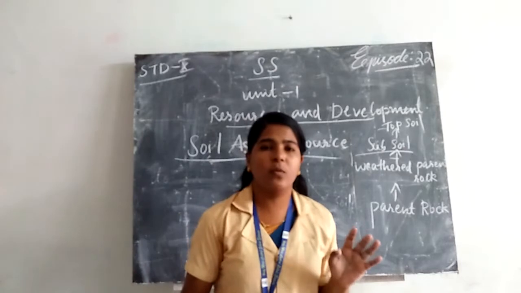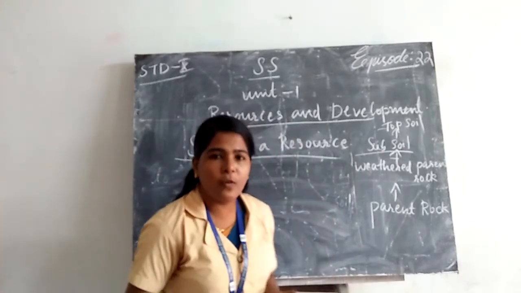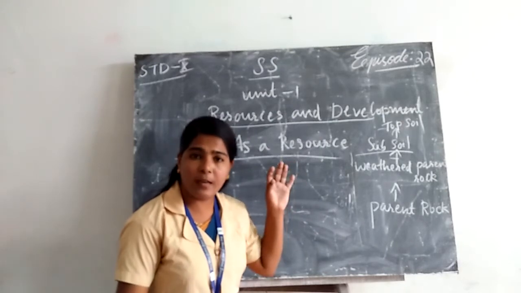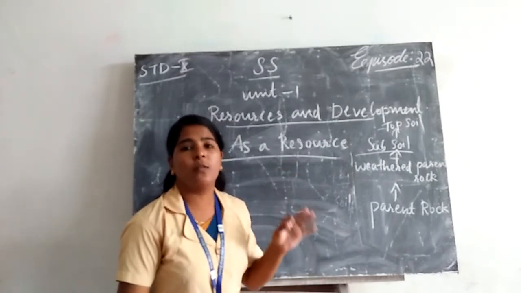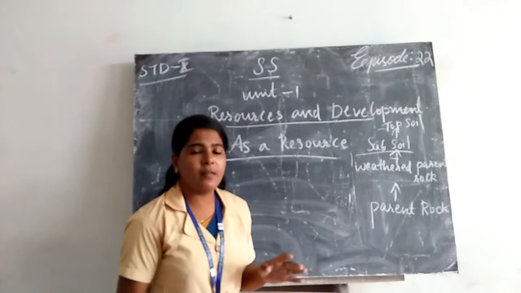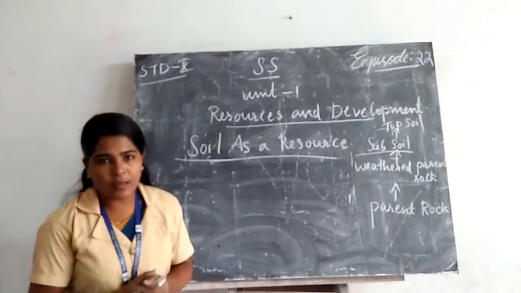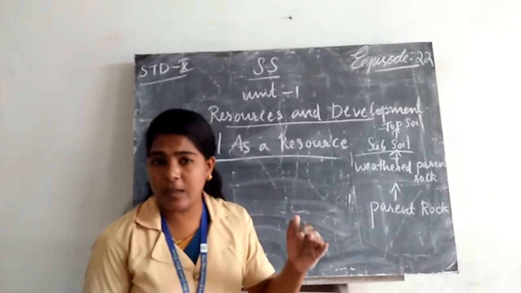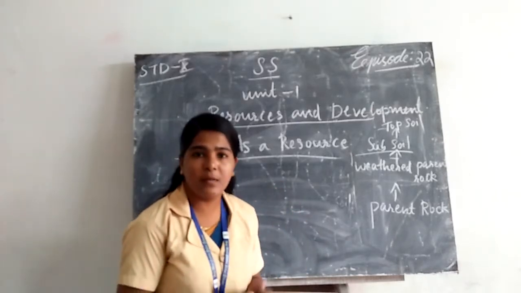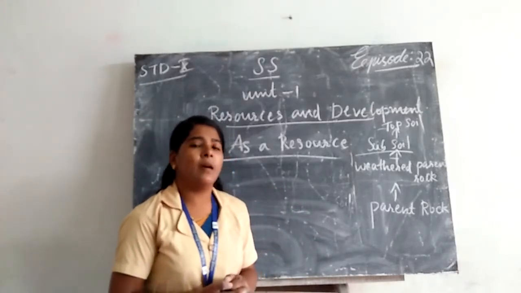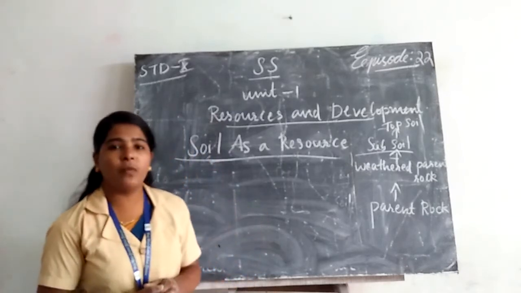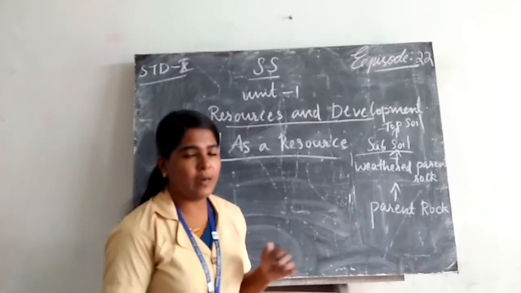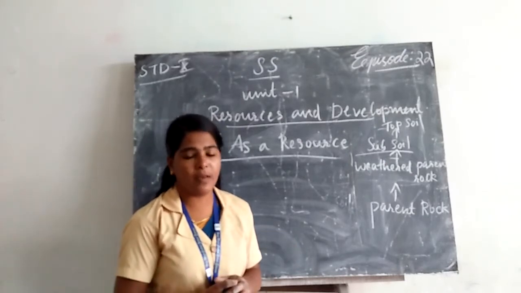When the question is what do you mean by soil, or how soil is formed, or the different layers of soil, or as a natural resource, what are the functions of soil? We can say soil is an important natural resource. It supports plant growth and various types of organisms on earth, and the different layers of soil are topsoil, subsoil and the lower layer of soil.